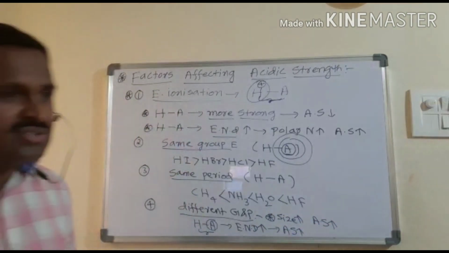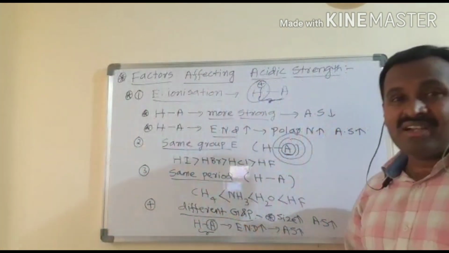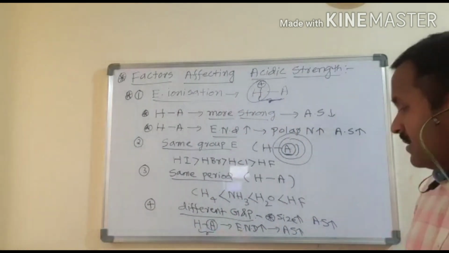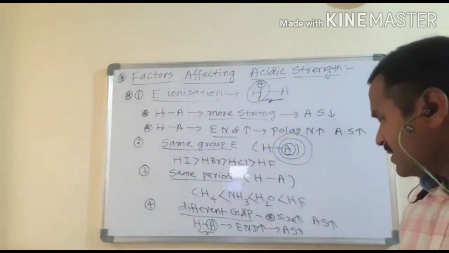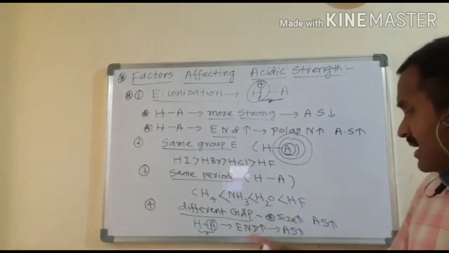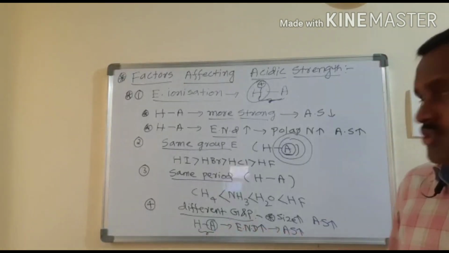These are the two factors we can see whenever both different group and different period elements are taken. Then definitely, as the electronegativity difference between the two atoms increases, acidic strength also increases, and as the size of the other combining atom increases, its acidic strength also increases.